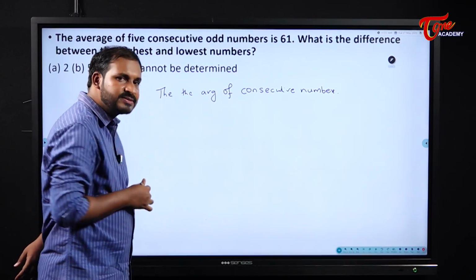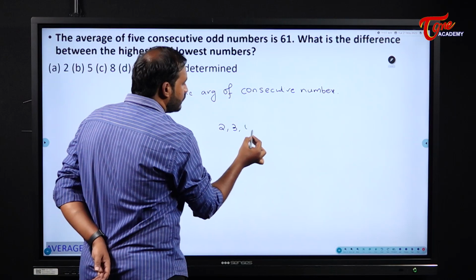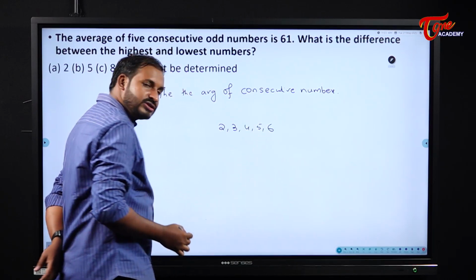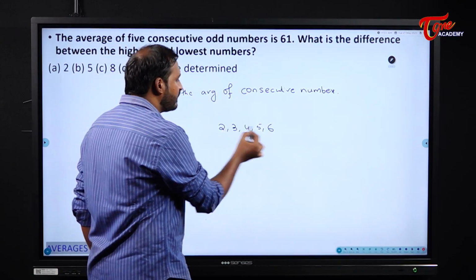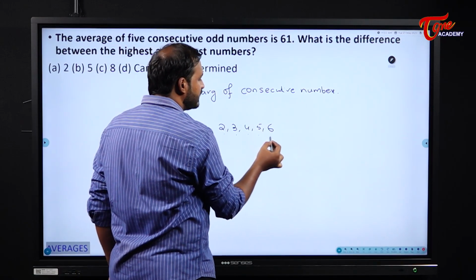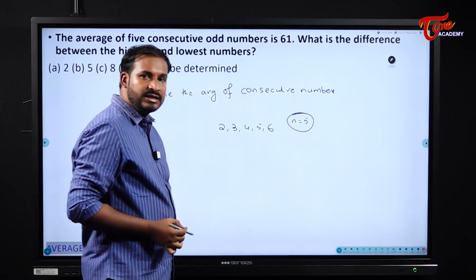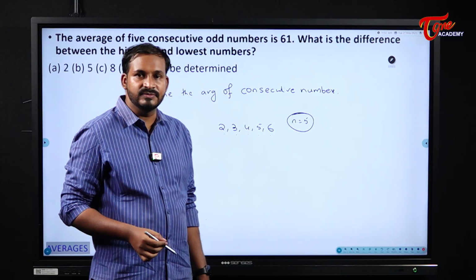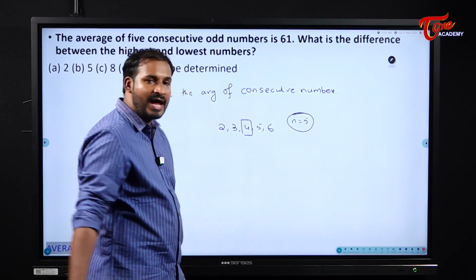Consecutive numbers means what, students? 2, 3, 4, 5, 6. These are consecutive numbers, right? So for the average of consecutive numbers, how many numbers are there here? N is equal to 5, which is odd. Then the average will become what here? Very simple, the middle one. 4 will be the average.